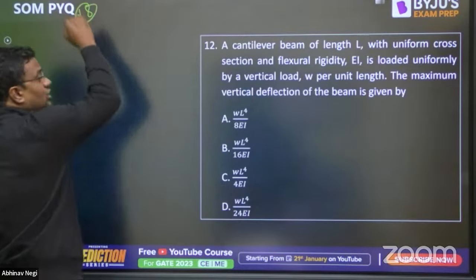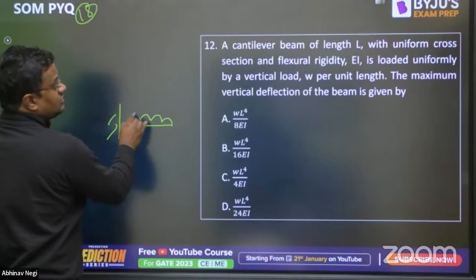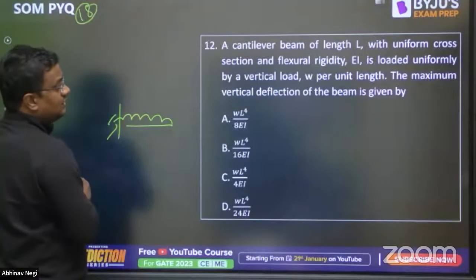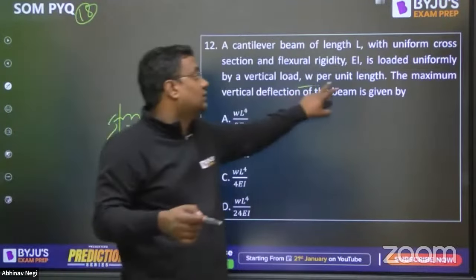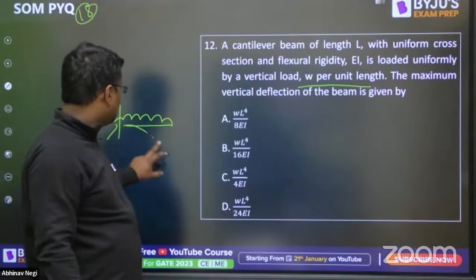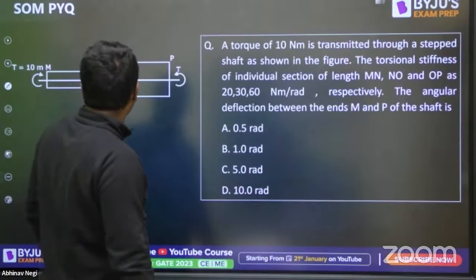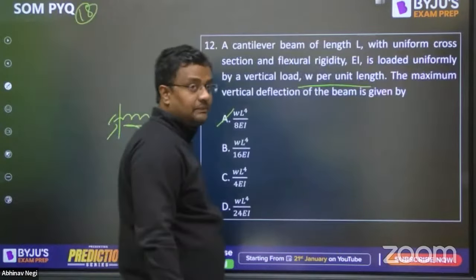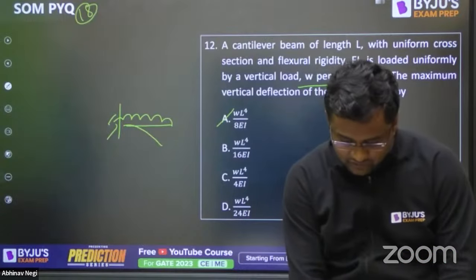Question number 18 is also easy. A cantilever beam of length L with uniform cross section EI loaded by vertical load W, but that is W per unit length. That means UDL. The maximum vertical deflection is WL to the power 4 by 8EI. Again an easy question. Okay, 19th question. Torque wala, but let me ask Dheeraj sir to come and then we'll be moving forward.